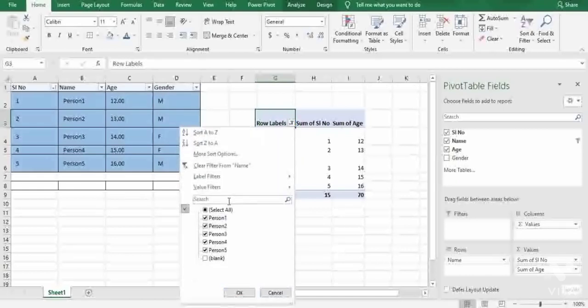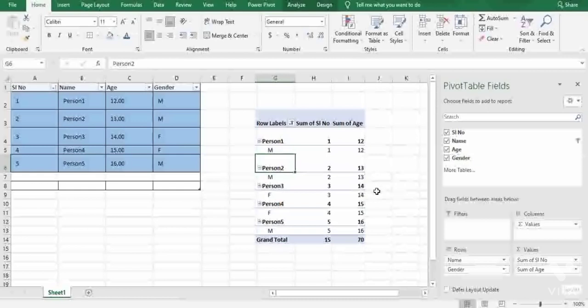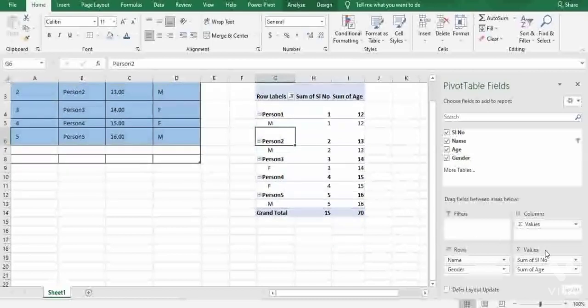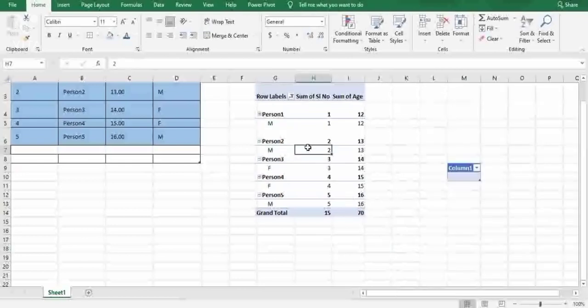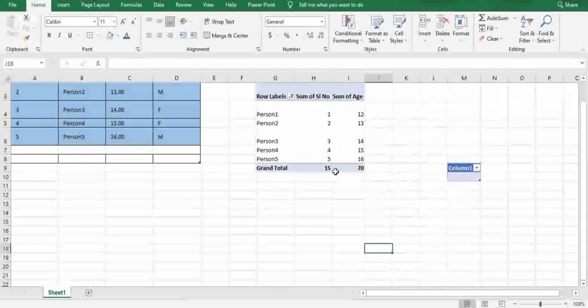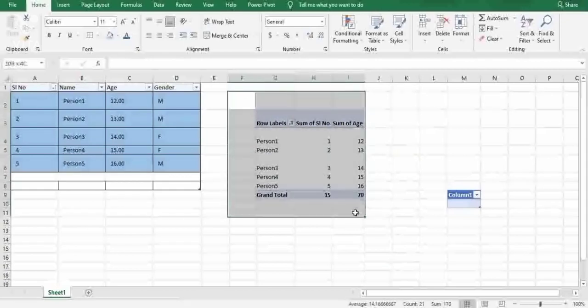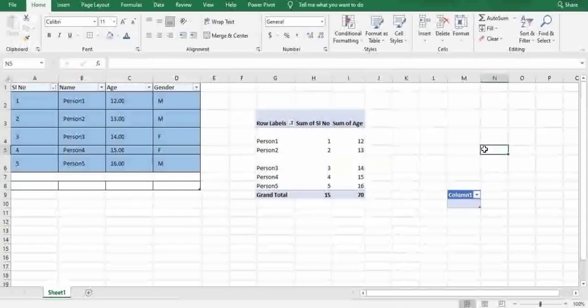It's showing. If you want, you can add gender also, and if you want to add the values, I'll just defer layout update. Here I'll just remove this. So you can clearly see the same data table, the pivot table, is successfully created here. This is how you create a pivot table.